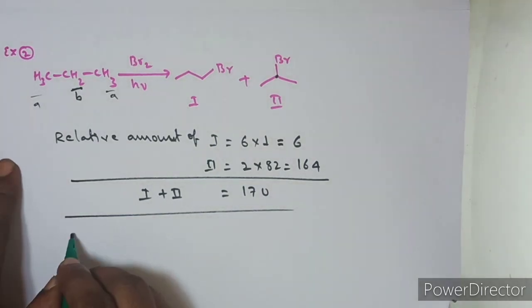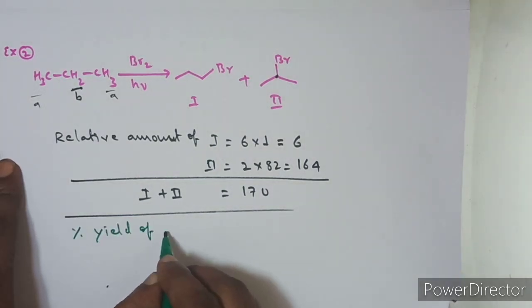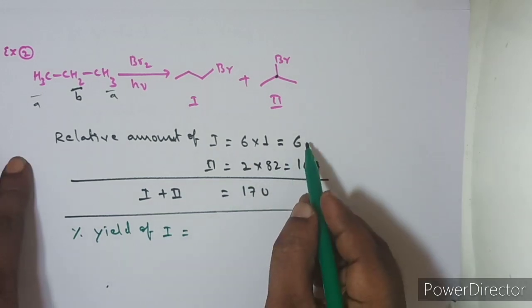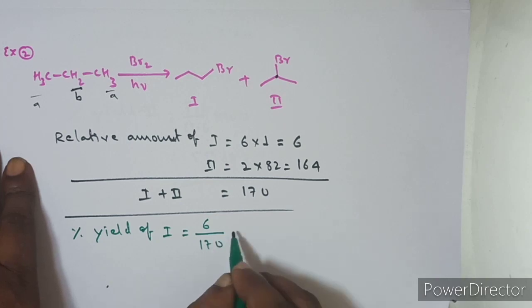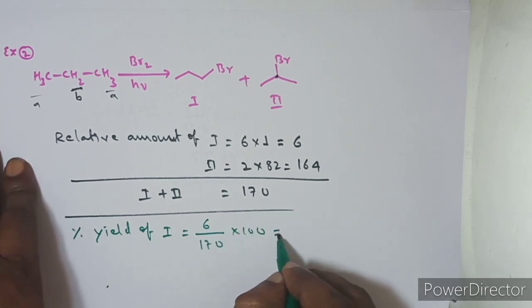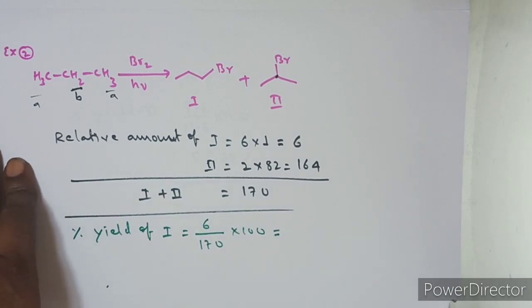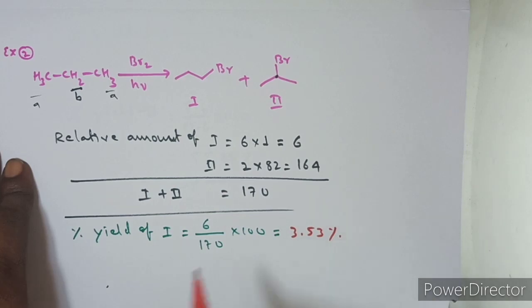Percentage yield of the first compound is equal to what? Its relative amount is 6 and the total amount is 170, into 100. If you simplify it, it is equal to 3.53%. Remember that.